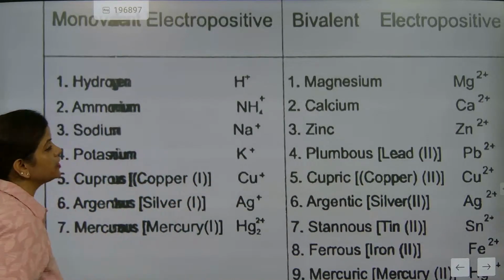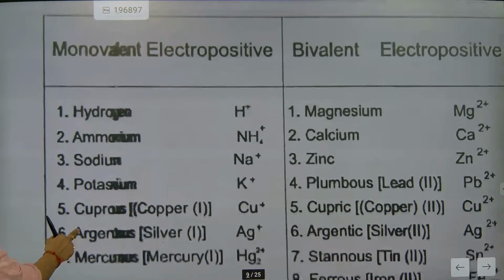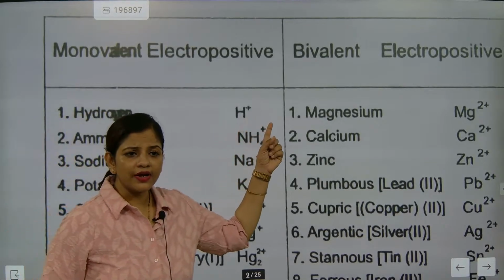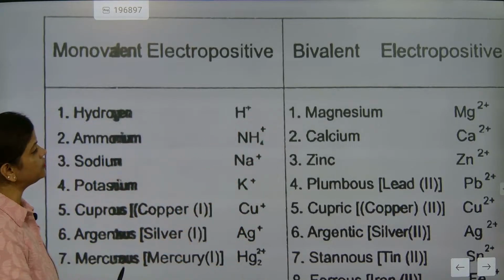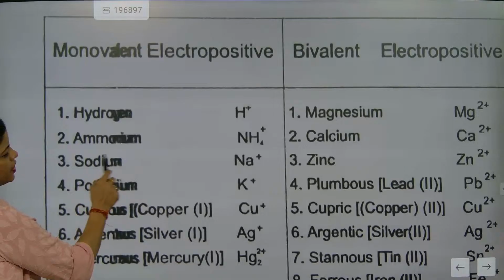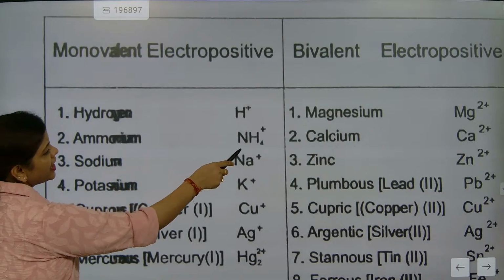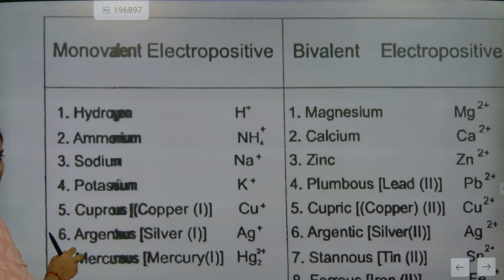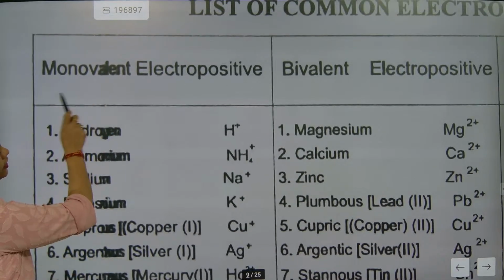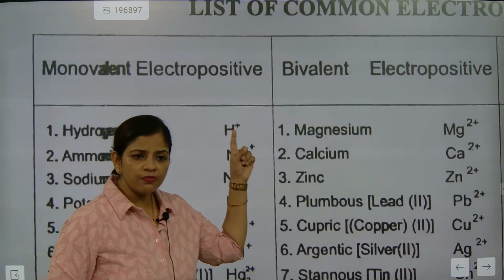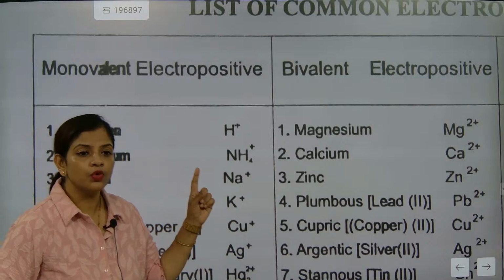Ready, everyone? So beta, hydrogen. Hydrogen is releasing how many electrons? 1. So here not only hydrogen, this is about atoms, this is about compounds. So some compounds are also losing electrons. When they lose electrons, they become positive ions. So this is called monovalent. Monovalent means when only one plus is there.